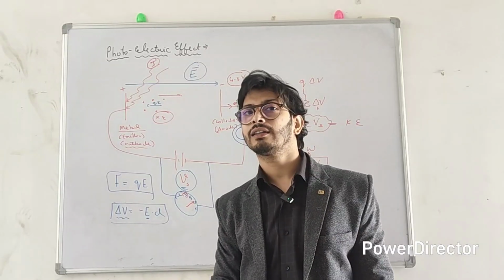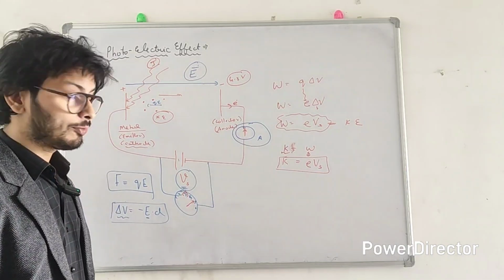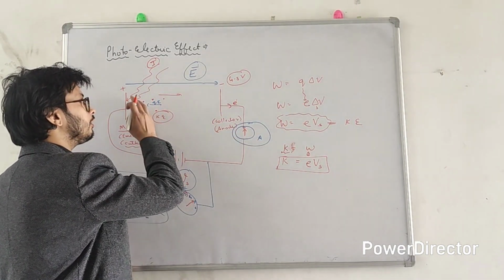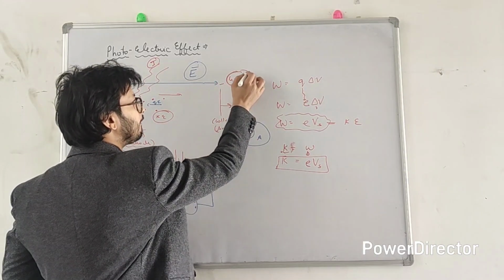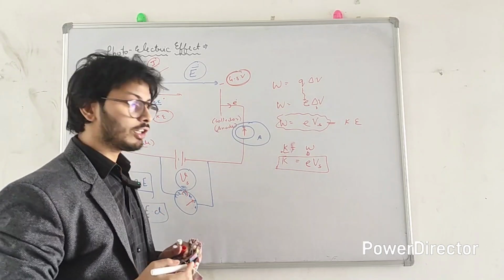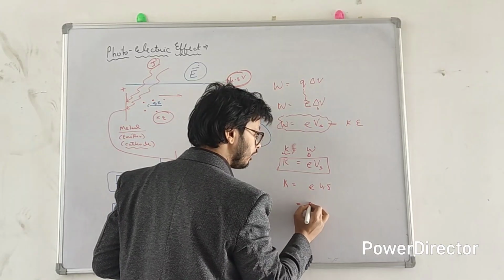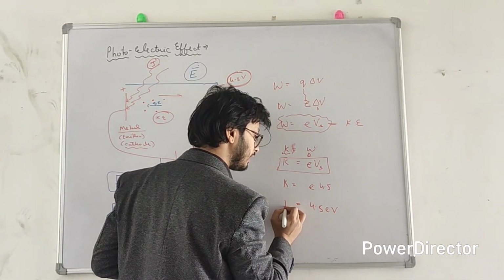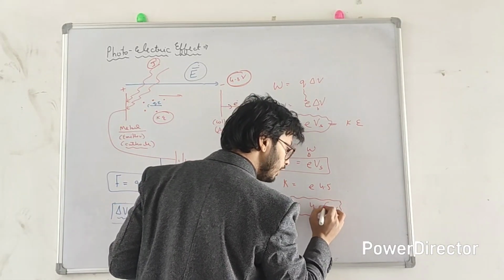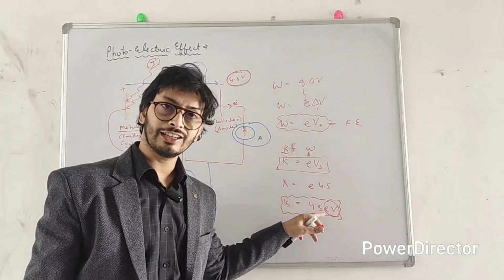So now let us start the experiment, to see what he observed. So we need to draw a chart. Before that, let me tell you one more thing. Suppose the electrons which are coming out here require 4.5 volt of negative potential to stop them. So what would you say the kinetic energy of the electrons is? You simply say, sir, kinetic energy is e times 4.5, that is 4.5 electron volt. Yes, to measure the kinetic energy of a charged particle, we don't use the unit joule. We use the unit electron volt.